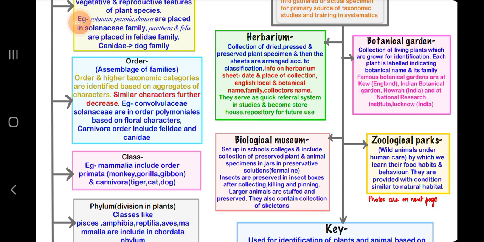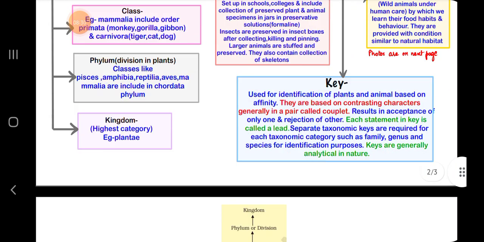Zoological parks keep wild animals under human care, by which we learn their food habits and behavior. They are provided with conditions similar to their natural habitat.